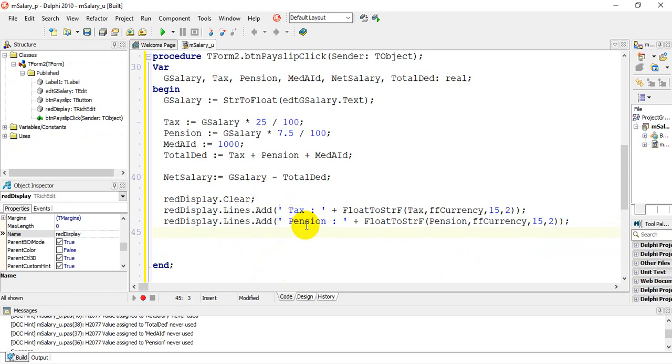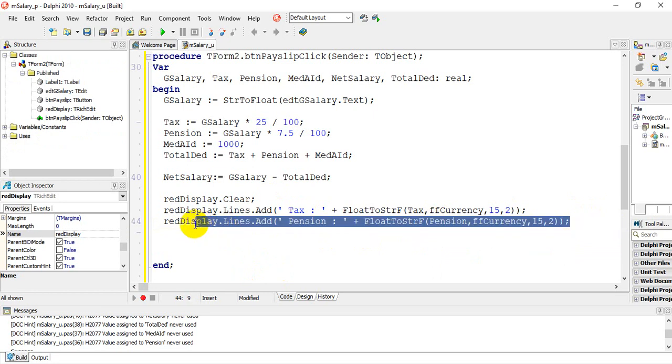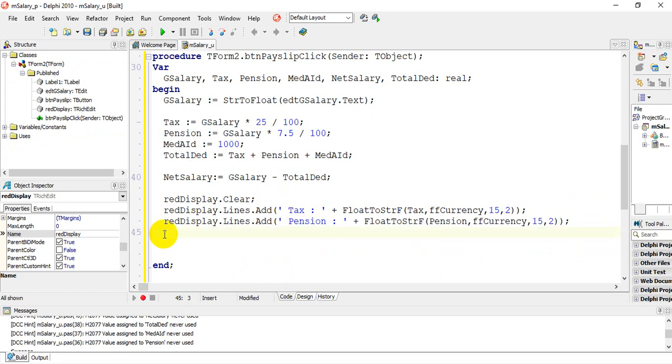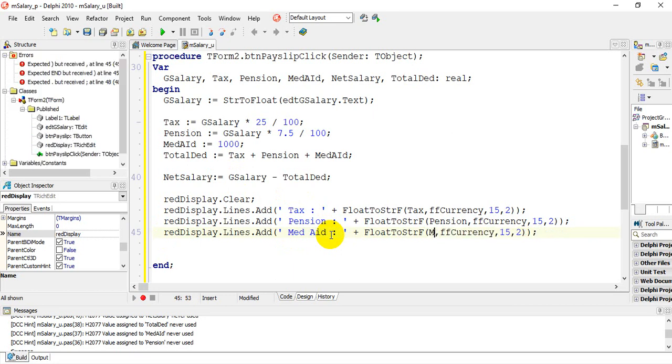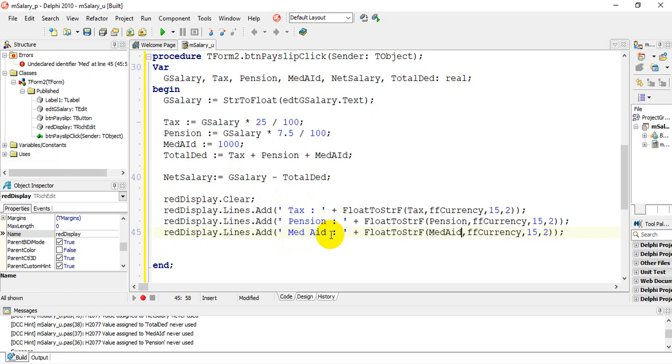Now I'm going to output my medical aid, and to save time I'm going to copy. Be very careful if you're doing this. Copy and paste. Make sure you change firstly pension to medical aid, and then in FloatToStrF, pension becomes medical aid.